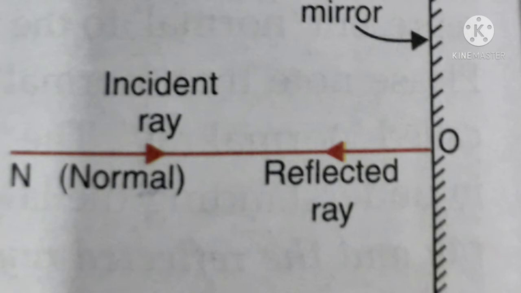It is because the angle of incidence for such a ray of light is 0 and the angle of reflection is also 0. Thus, if the incident ray goes to a mirror along normal, the reflected ray will also travel back along normal. Children, please note that whenever light is reflected, laws of reflection are obeyed.